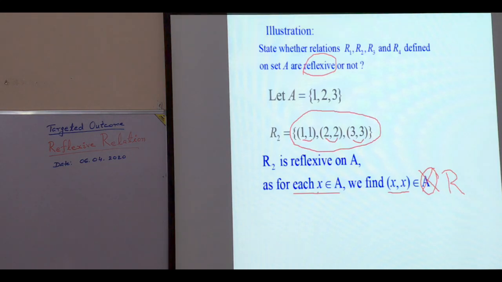Since for each x belonging to A, ordered pair x, x belongs to R. See here, 1, 1 belongs to R2, 2, 2 belongs to R2, element 3 is in A and 3, 3 belongs to R2. So the relation R2 is reflexive on set A.